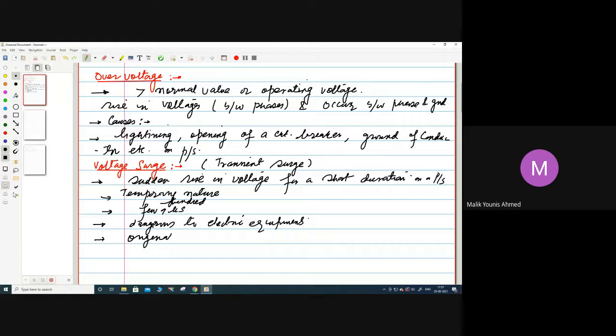What is switching? Basically, switching is the change in the network. Whenever there is a fault on the transmission line, we need to isolate it. The relay will give a signal to a circuit breaker, and the circuit breaker in turn will isolate the faulty part from the healthy part. Then the nature or the shape of the network will change. That's also called switching. So what will happen if a fault occurs?